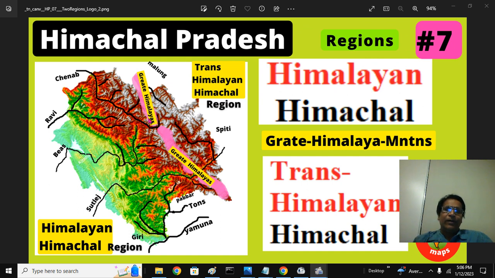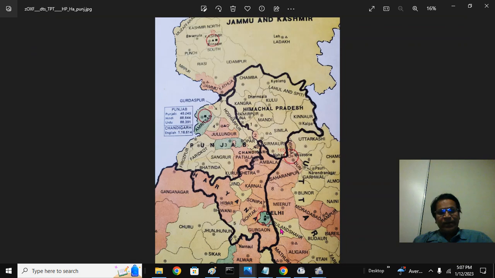This is the Great Range. If you take the Punjab plains and the Delhi-Haryana region, this side of the range is Cis, that is Himalayan Himachal. Across is Trans, the Trans-Himalayan Himachal region, and we look at that today in much more detail.